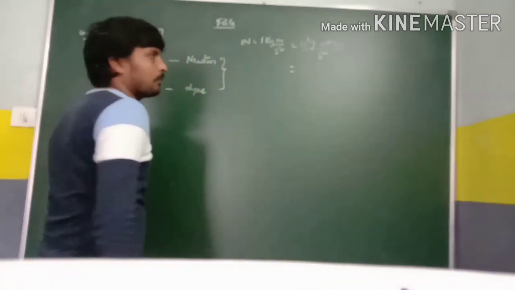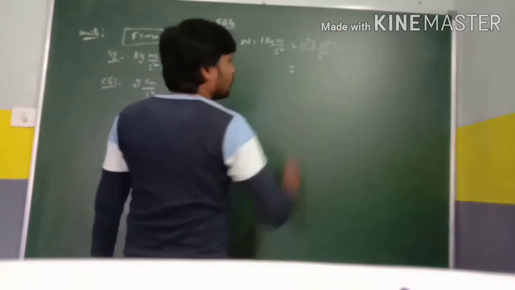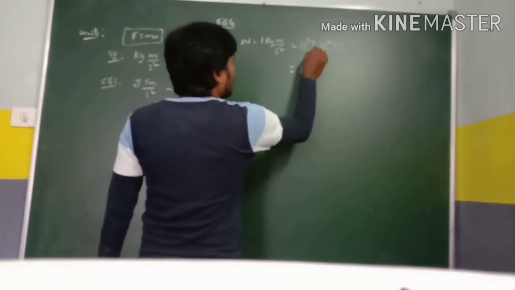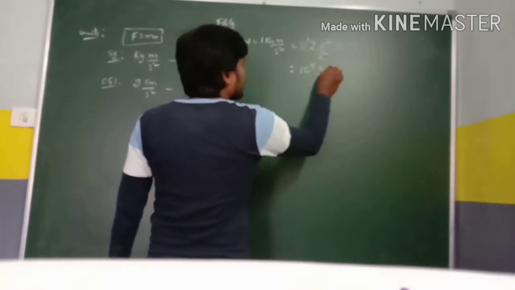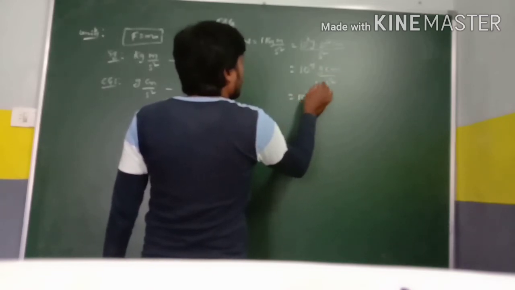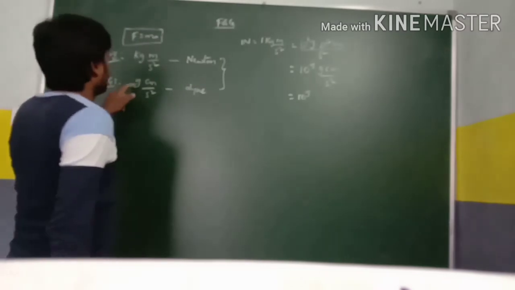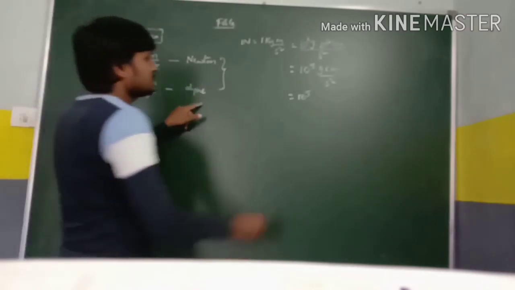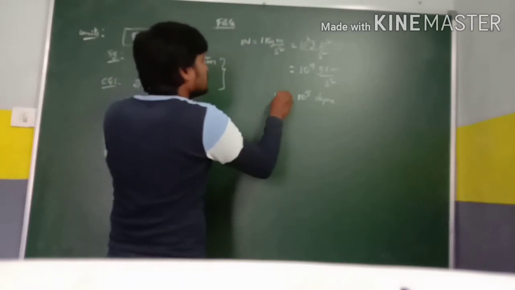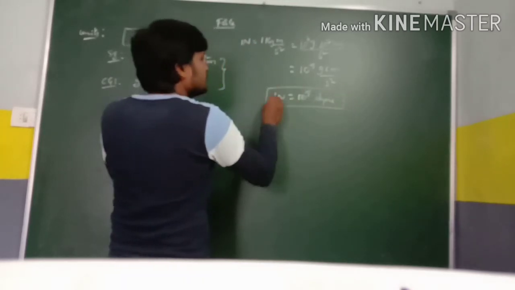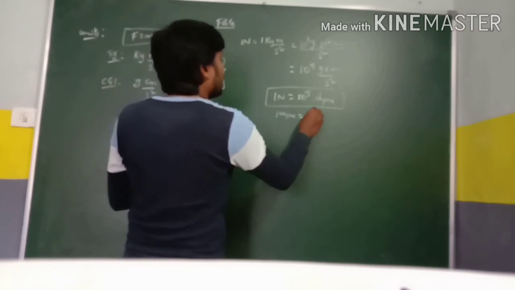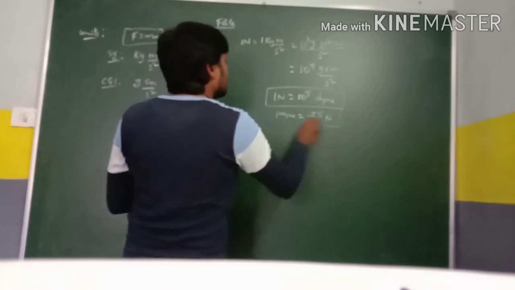When the bases are the same, 10 and 10, the powers should be added. 3 plus 2 is 5, that means 10 power 5 gram centimeter per second square. Gram centimeter per second square is also called dyne. So 1 Newton is equal to 10 power 5 dynes, and in reverse, 1 dyne is equal to 10 power minus 5 Newtons.